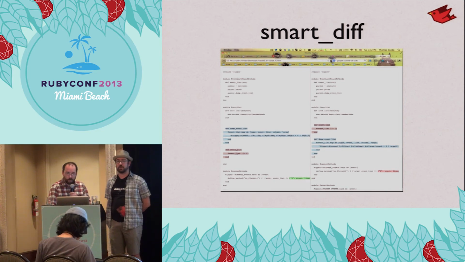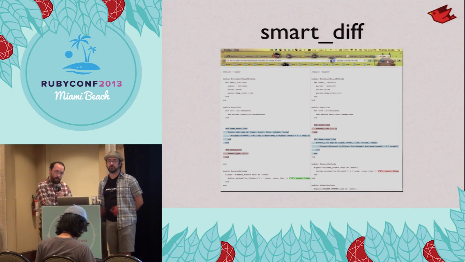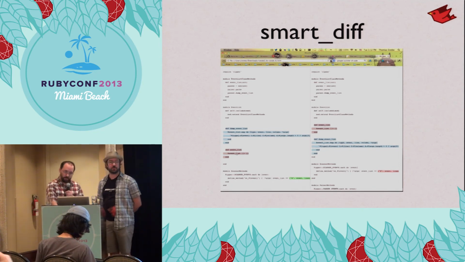This is just built on top of RSense, so there's obviously a lot more stuff we could do with this. Oh, this is actually just built on JRuby parser. Oh, it's just built on a parser. Yeah.